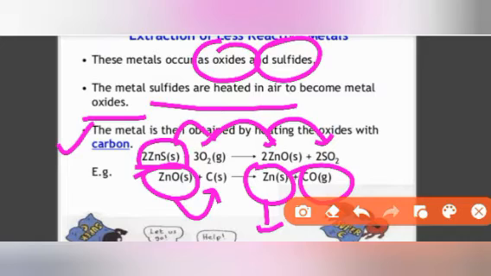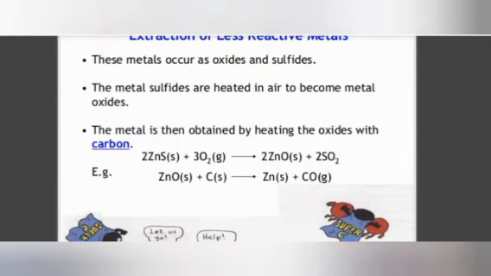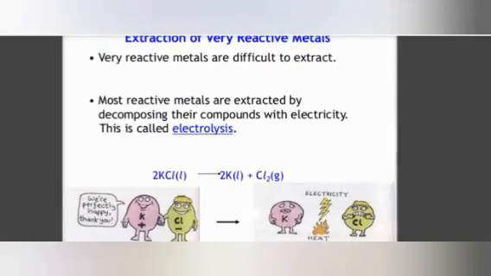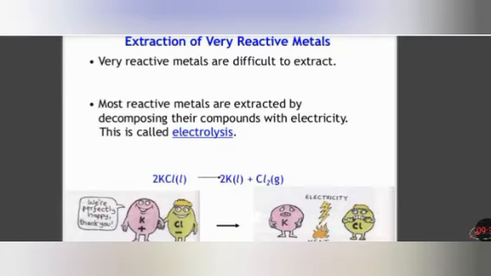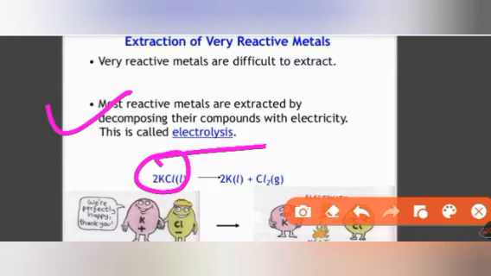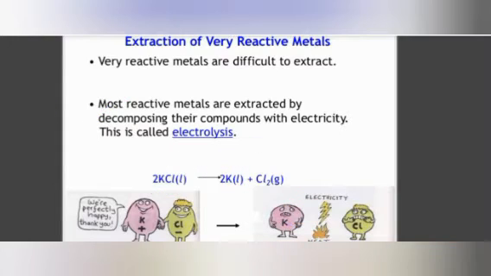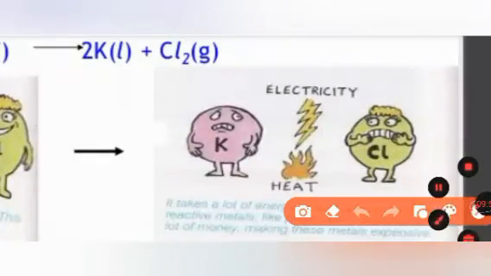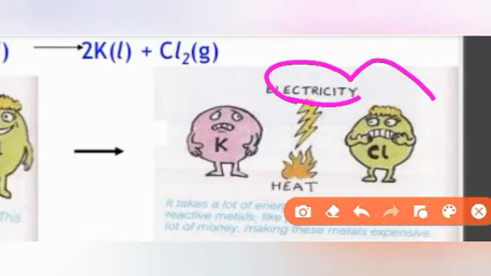This crude zinc is called crude metal. Now from here we will refine it, and this carbon monoxide is used in the Ellingham diagram, which is a thermodynamic principle. After this we come to the extraction of very reactive metals, which are difficult to extract. Most reactive metals are extracted by decomposition of their compounds using electricity, which is called the electrolysis process. Suppose potassium chloride is electrolyzed: it converts into potassium and chlorine in the presence of electricity or heat.